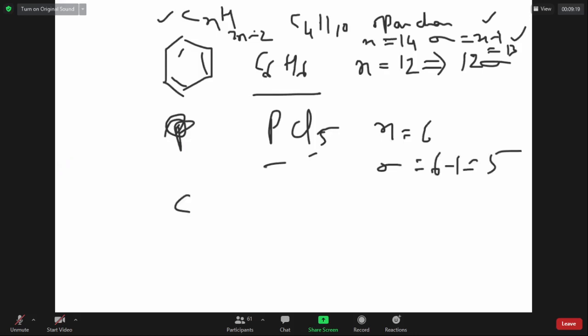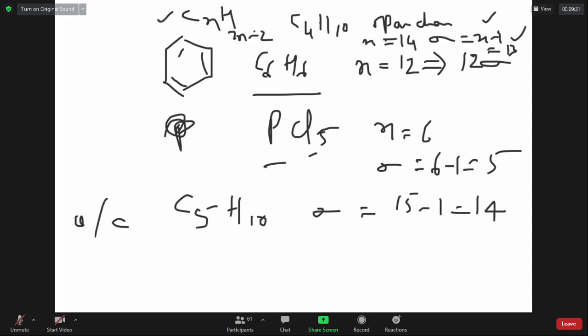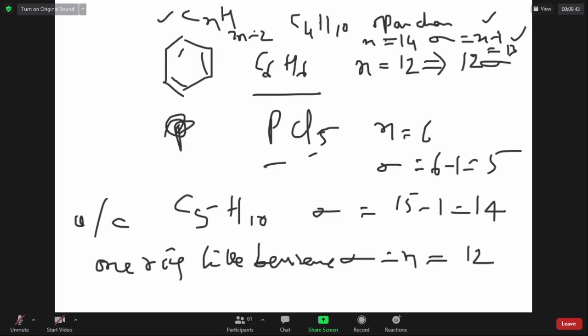You take anything, C5H10. Always in an open chain, the number of sigma bonds is number of atoms minus 1. If it has one ring like benzene, sigma bonds is equal to the number of atoms, which is 12 in benzene.